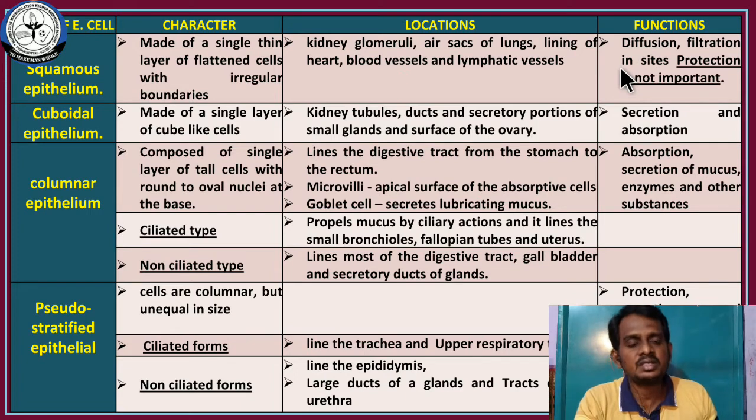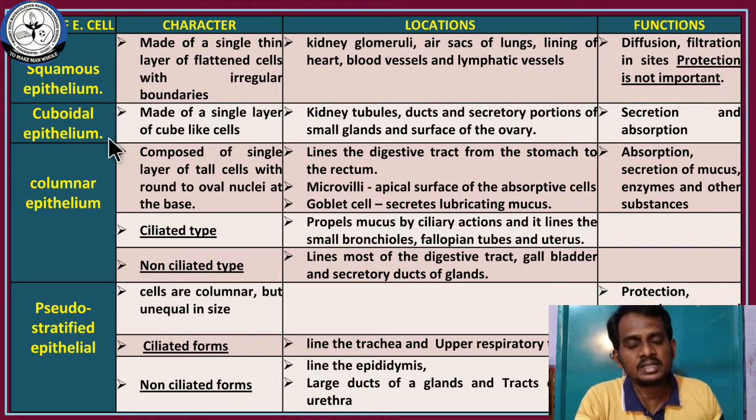The main functions are only filtration and diffusion. That's all. Any doubt in squamous epithelial cells? For squamous epithelial cells, first you have to write the characteristic feature. The main characteristic feature is flattened cells and a single layer of cells. And second one is location. First you have to understand the function, then go for the location. The main function is filtration and diffusion. The filtration takes place in the glomeruli of the kidney and diffusion takes place between the air sacs and the blood vessels. These are the locations. Okay. So squamous epithelial cell is over.